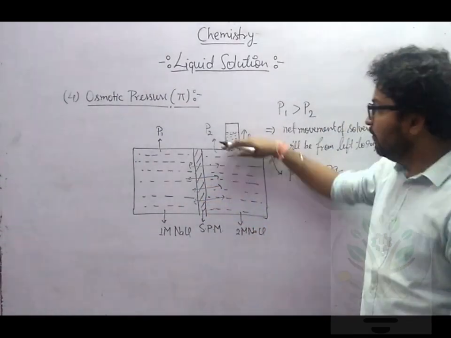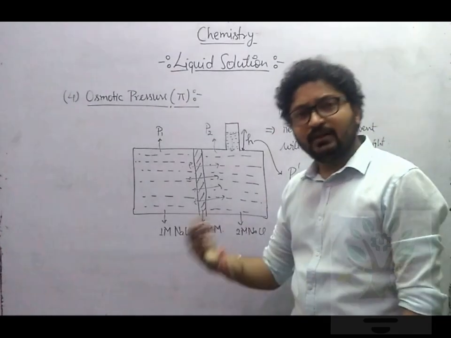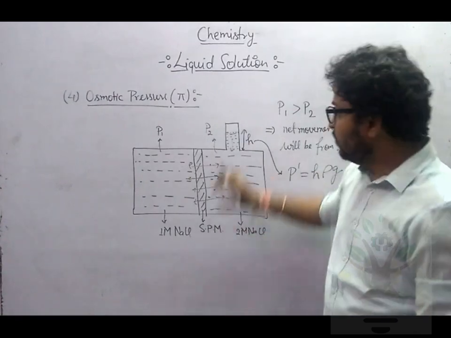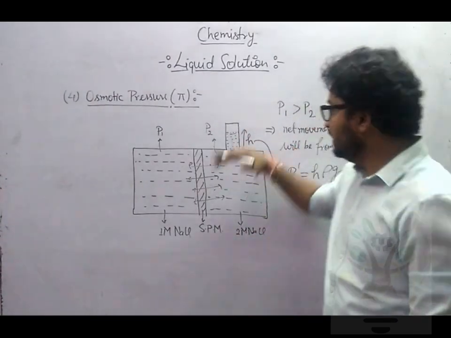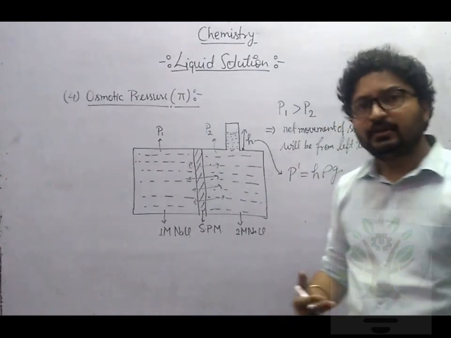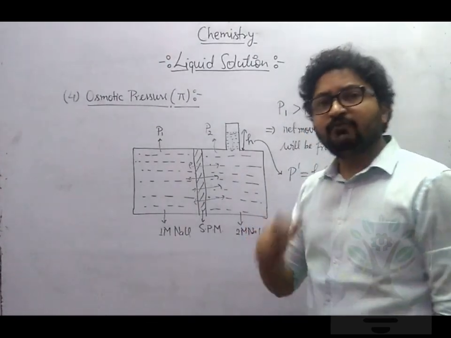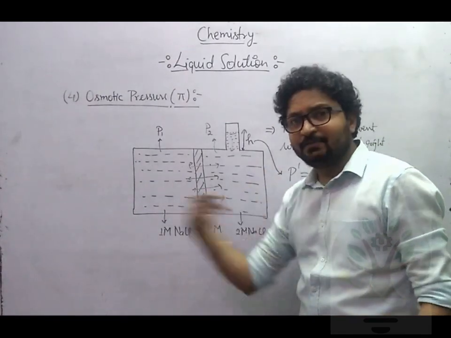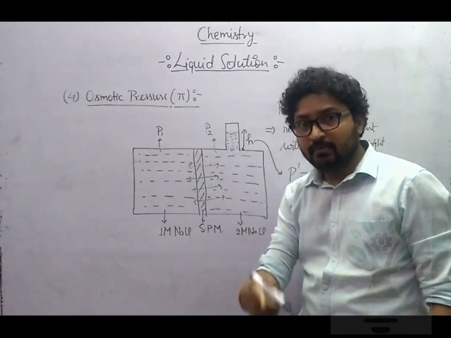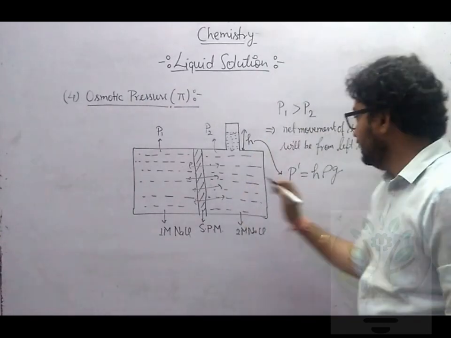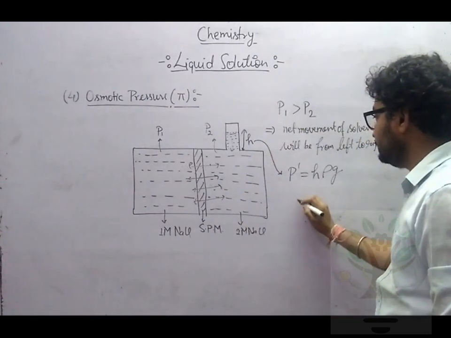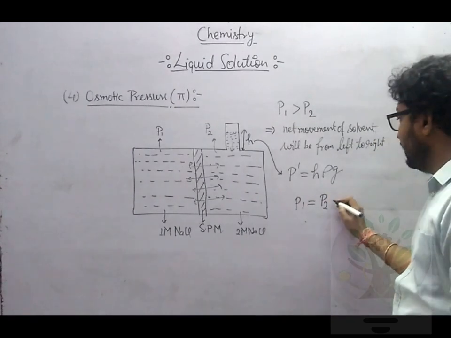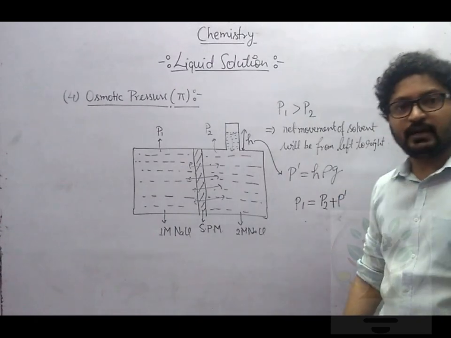It will keep happening. Water will keep rising here. After some time you will find that water has risen to height h and there is no further rising of water. It will be only because both side pressures have become the same, means P1 is now equal to P2. But how? By adding P dash on its side.